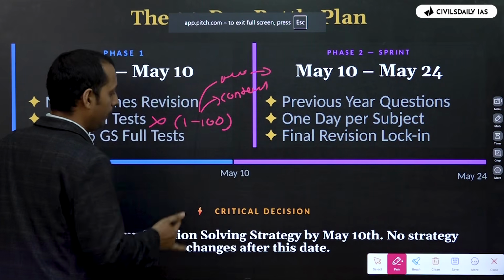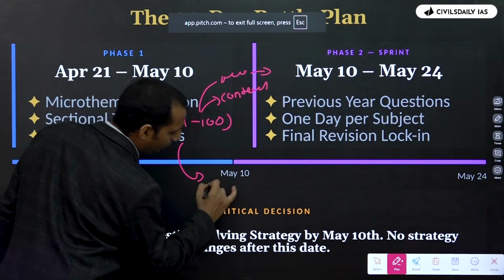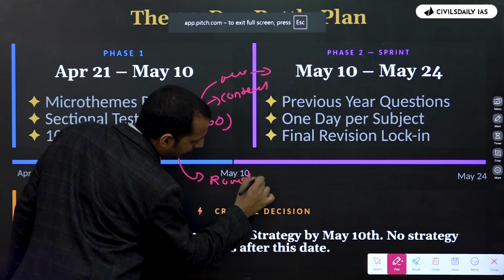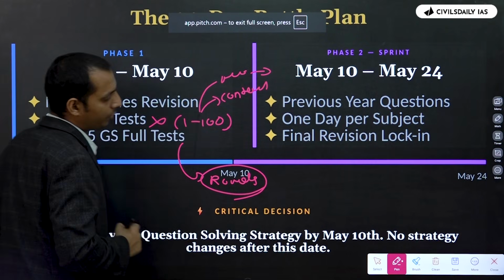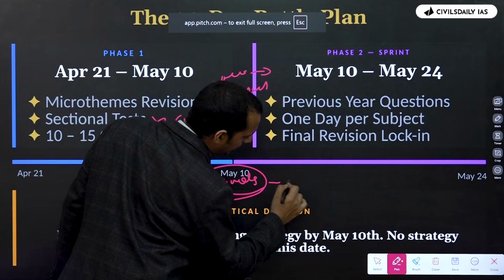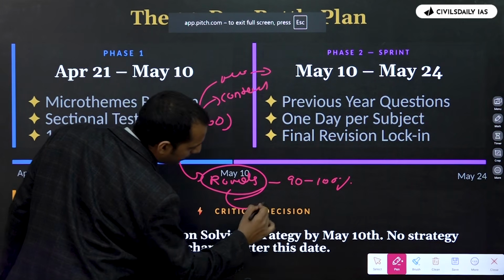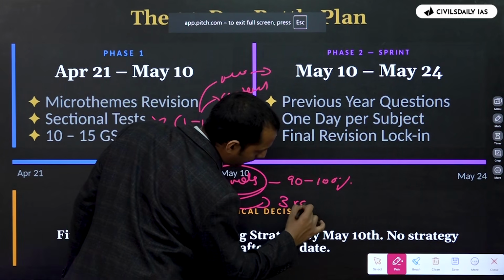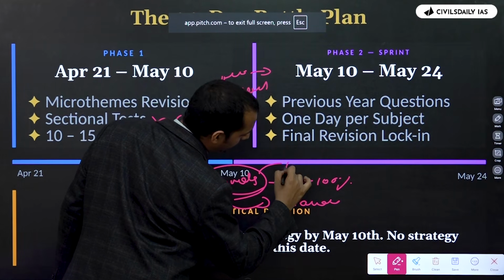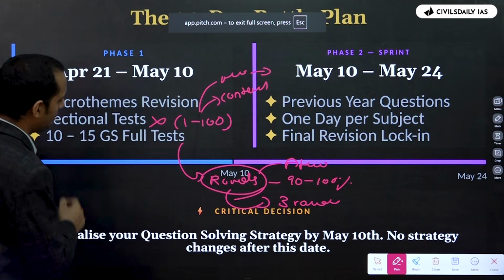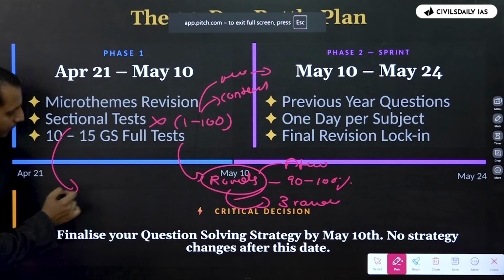But what about the FLTs? FLTs will help you to understand, am I doing the right number of rounds? In the first round your accuracy should be close to 90 to 100%. Am I doing the questions in 3 rounds or 2 rounds? Is my time management good? So these are the learnings from the FLTs. And in the sectional test, you will be able to understand which are the particular micro themes that you are lacking.